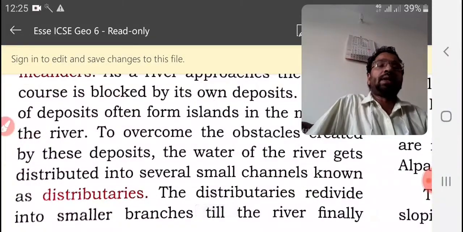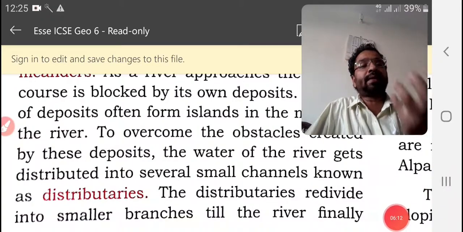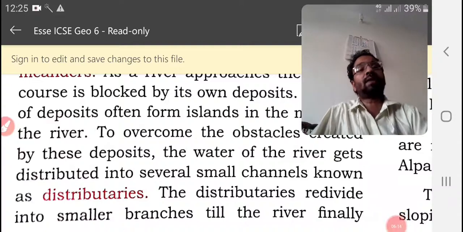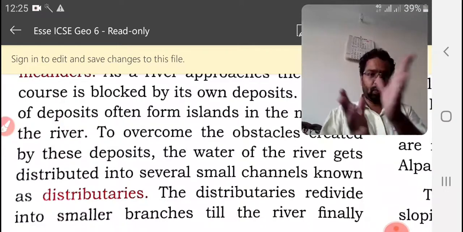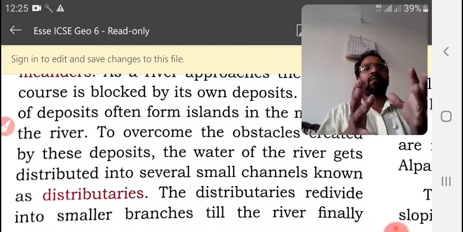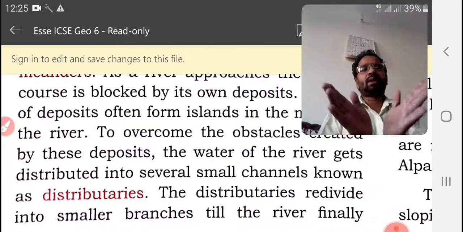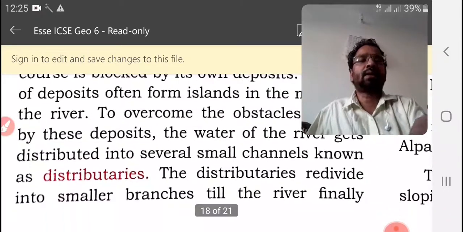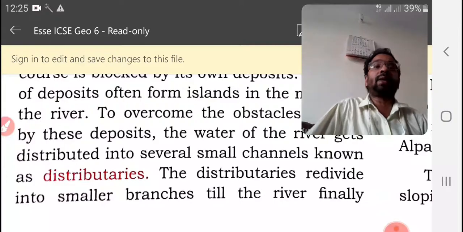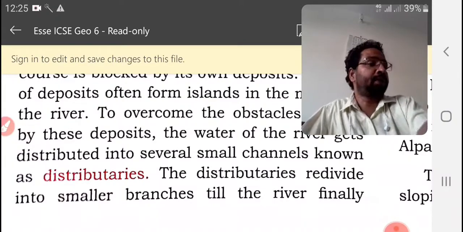After many years this deposition will increase, and some type of island may form. When water reaches the island, the island will break the river into two, and again another island, and like this the river will divide into many branches. These branches are known as distributaries.